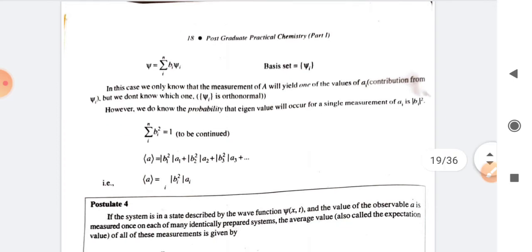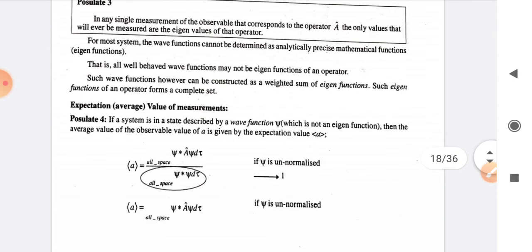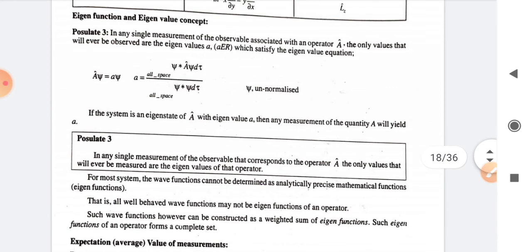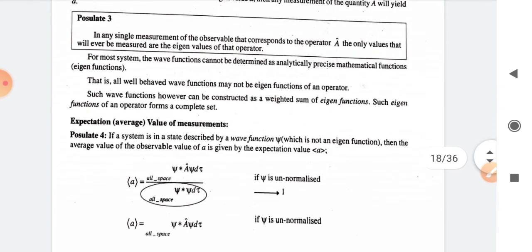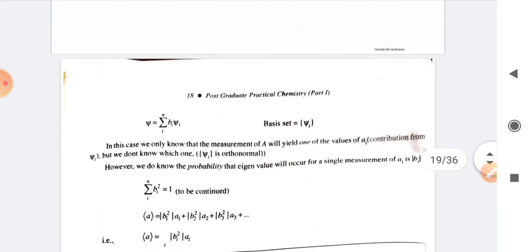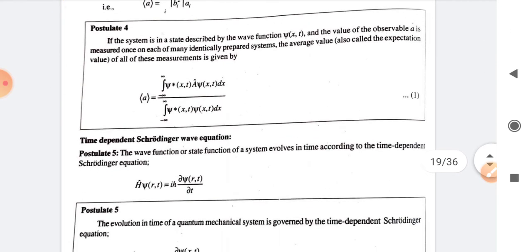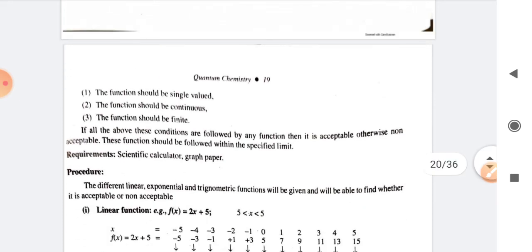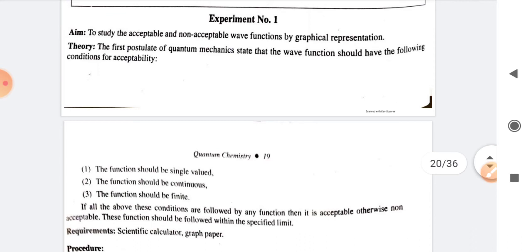Then next, what are the various properties, like eigenfunction and eigenoperators, then normalization property, then orthogonality property, then Hermitian operators. Okay, so you need to know these functions as well as their properties. Then next, what are the conditions for acceptable wave functions, because since there is no procedure for this experiment, I need to ask more questions based upon the theory only.